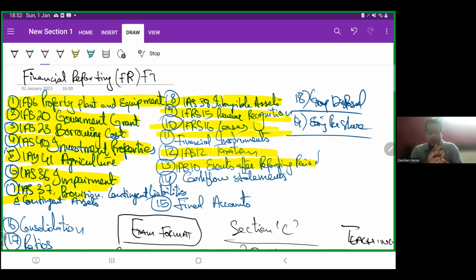Then IAS 10 Events after the Reporting Period. What are events after the reporting period, what are the adjusting events, what are the non-adjusting events, and their treatments. Then we will do the cash flow statements, which we have studied previously as well. Final accounts, final financial statements, consolidations, ratios, group disposals, earnings per share. These are part of the F7 syllabus.